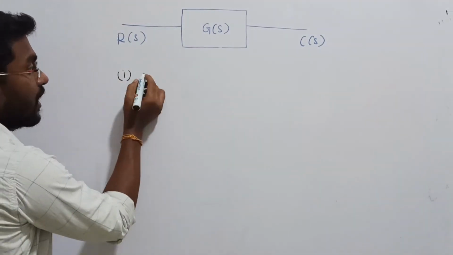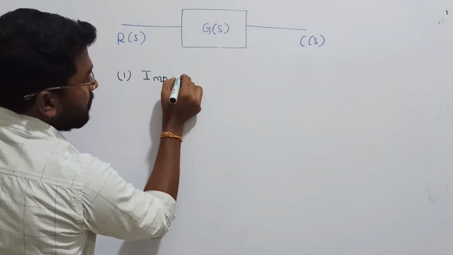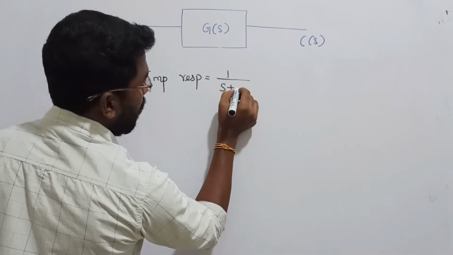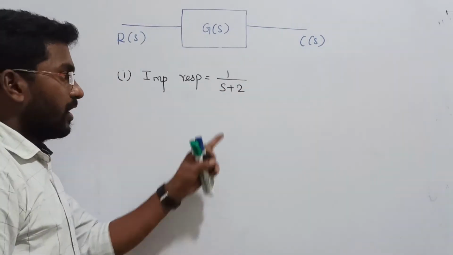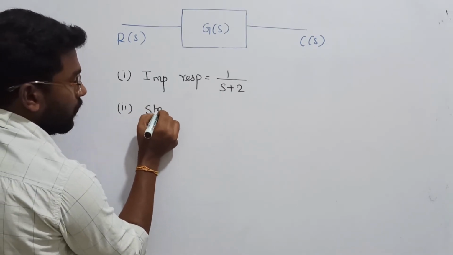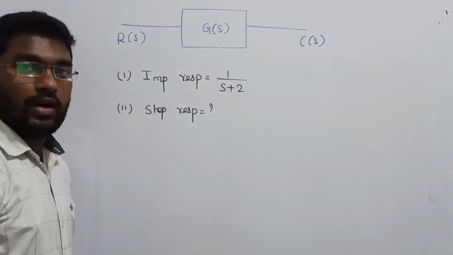The question is impulse response of the system. The first one will be given like this: impulse response of the system is given as 1 by s plus 1 or s plus 2, something like that. Impulse response of the system is 1 by s plus 2. Now find out the step response. That is the question. Step response. How will you find out?